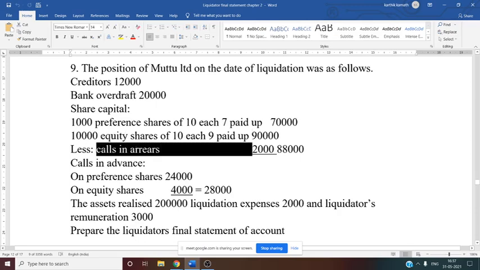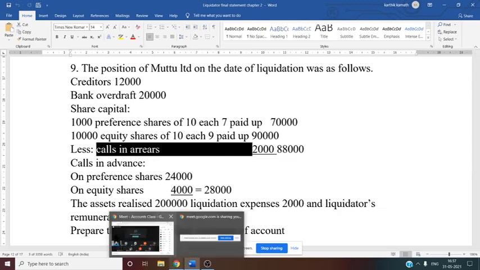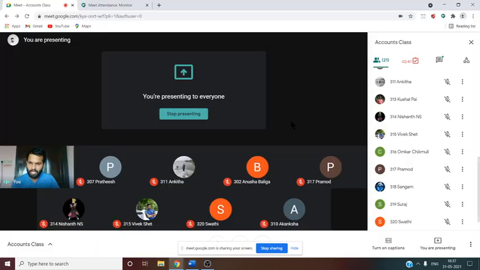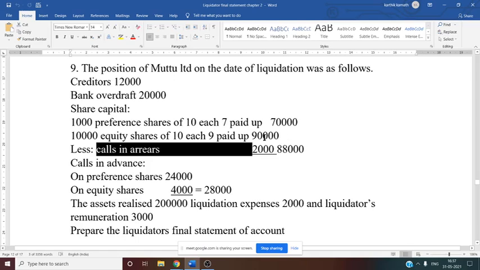Then what about calls in arrears? Calls in arrear is something which is due from the shareholder. The call is made by the company, but shareholders have not paid the money. So such arrears become receivable for the company. So you can write these arrears under contributory. So this is very clear. Calls in arrear you have to consider under contributory, because it is related to members or shareholders.